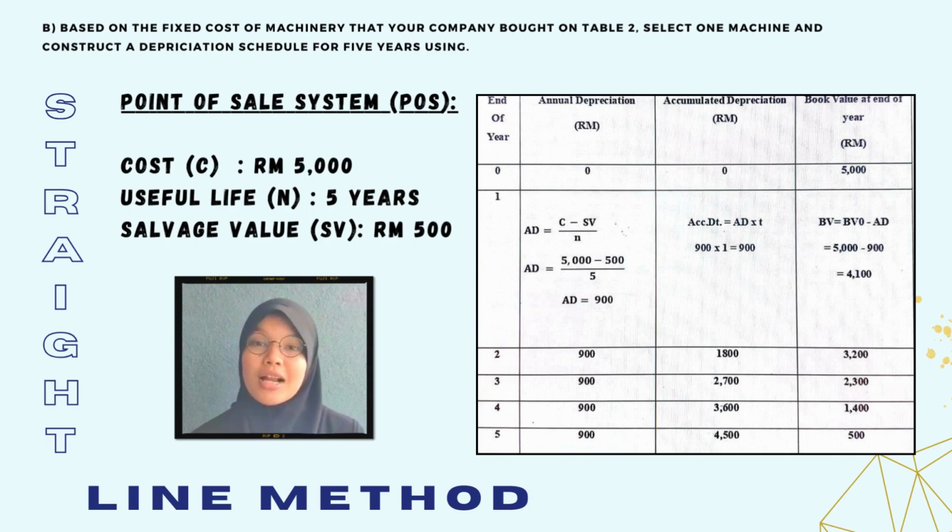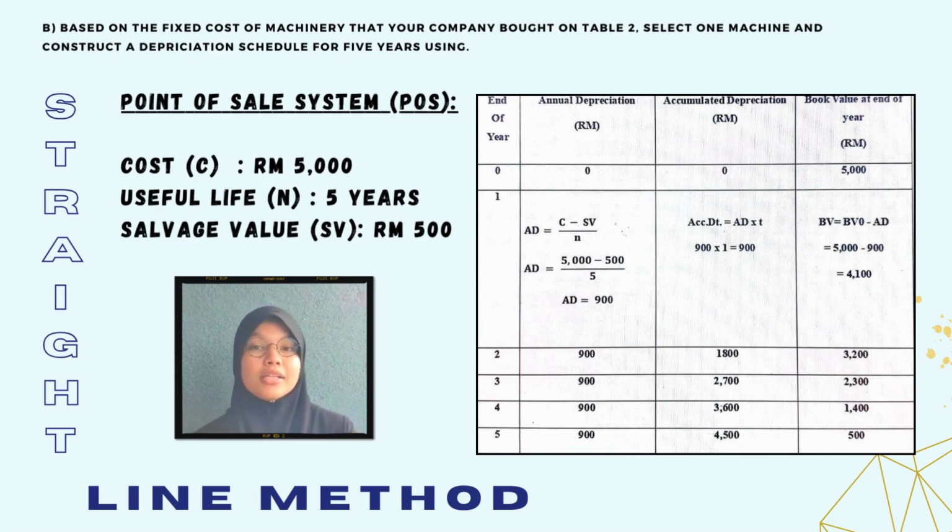Now, I will calculate this depreciation using 3 methods, which are the straight line method, declining balance method, and the sum of years digits method. First, let's look at the straight line method. Based on the table below, to calculate the annual depreciation we use the formula AD equals cost minus salvage value divided by useful life, and next, to get the accumulated depreciation, we use the formula AD times number of years.